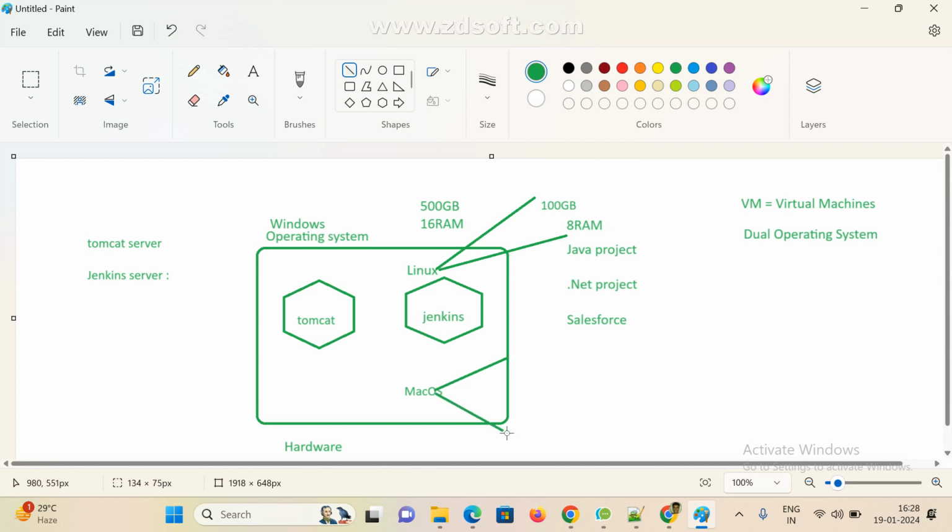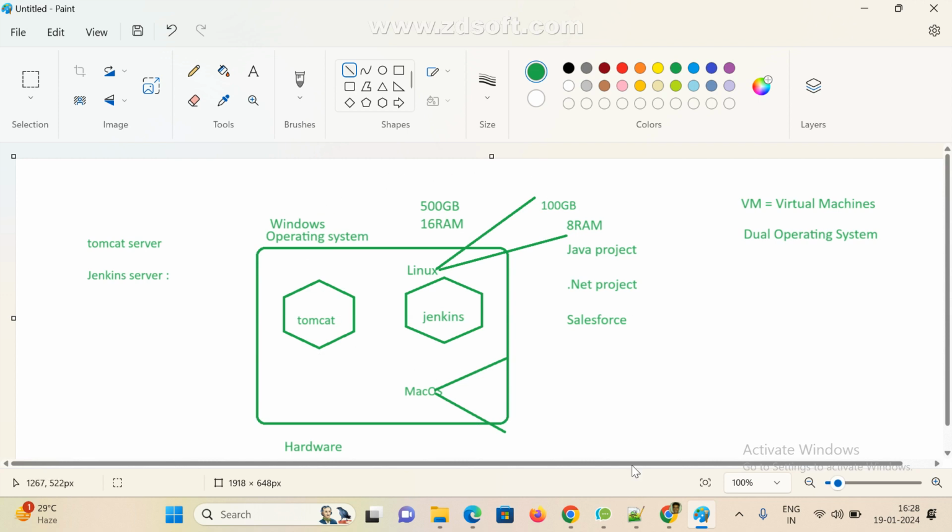So like this we need to allocate. For Mac also I am giving the remaining 8 that is available: 4 GB RAM to Mac OS, 50 GB hard disk space to Mac OS, like this. Now clear?